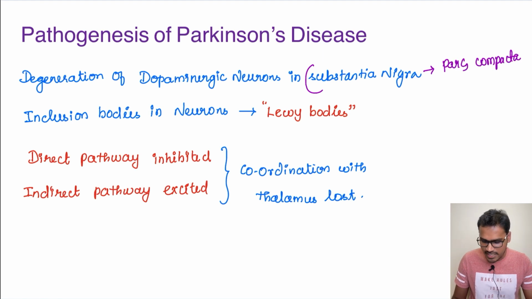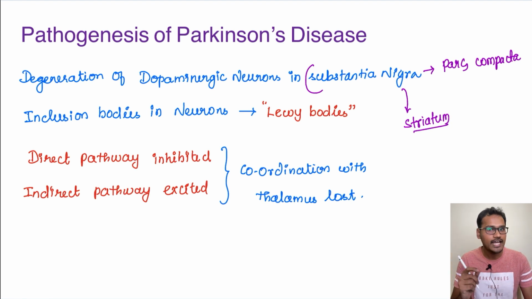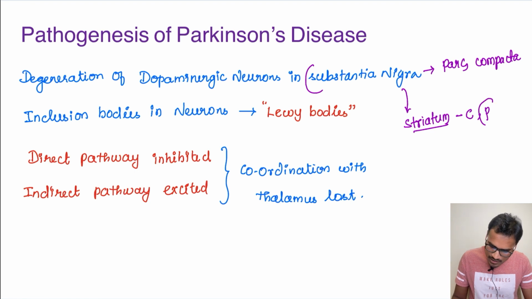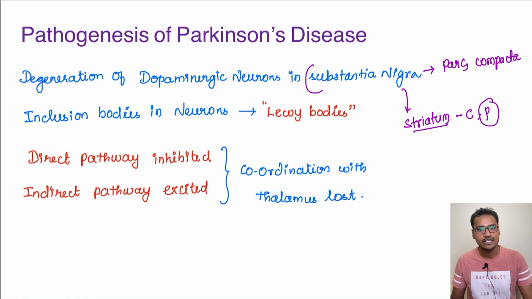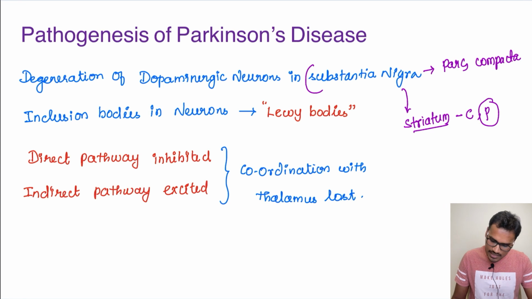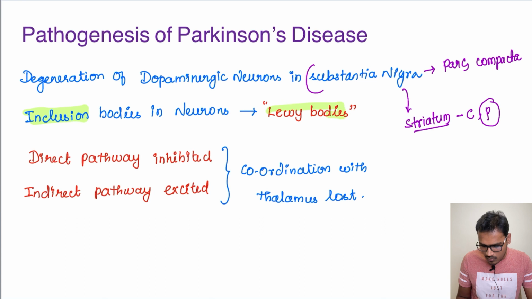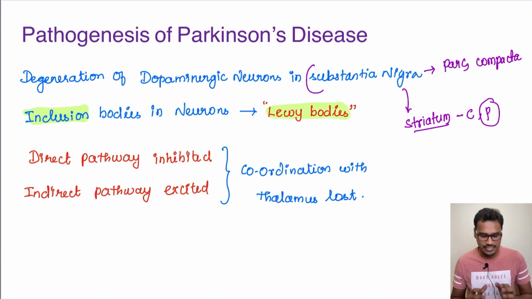And this nigrostriatal pathway goes from substantia nigra pars compacta to the striatum. And even in the striatum, we have two nuclei, that is the caudate and putamen. Out of these, putamen fibers are mostly affected. So the substantia nigra pars compacta fibers going to the putamen are getting affected predominantly. And there is some deposition of inclusion bodies, which are also called Lewy bodies. Because of this deposition, the neuronal transmission is affected in these patients.